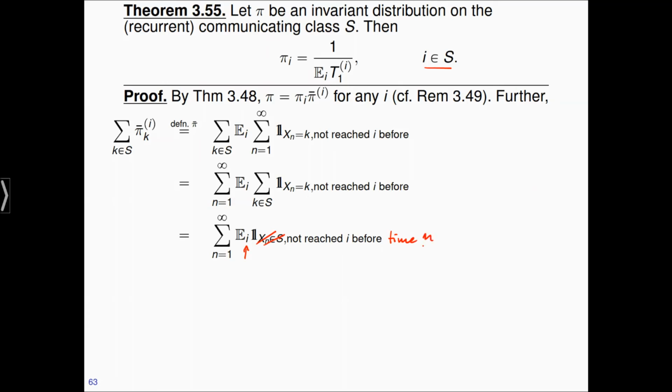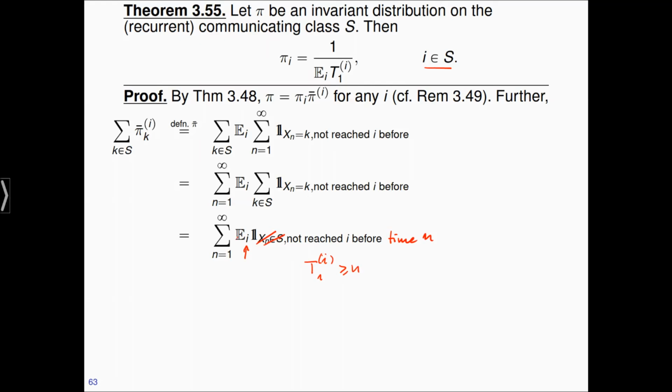And this can now be related to the first return time. This indicator here says that I started in I and did not reach back to I before time n. So this means that the first return time of returning to I is greater or equal n.